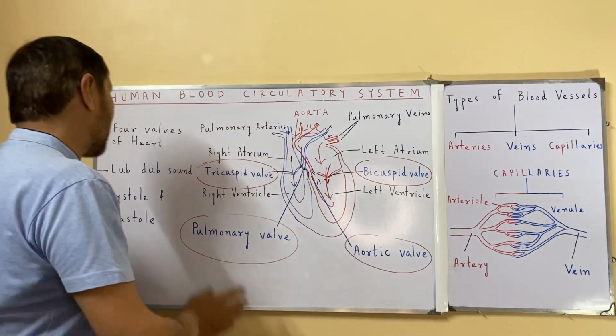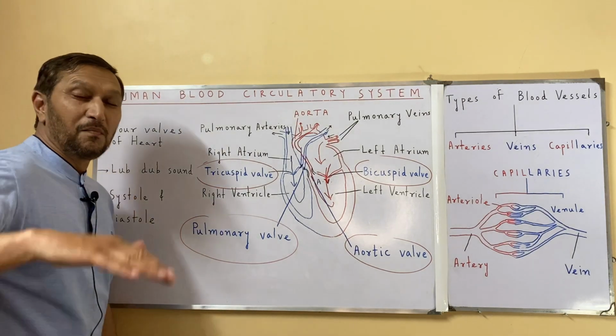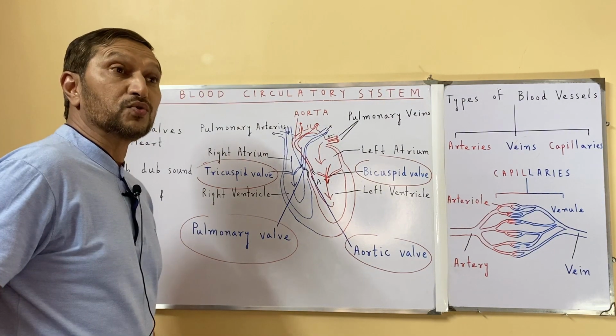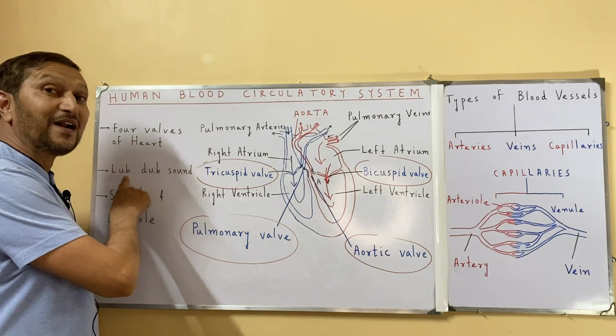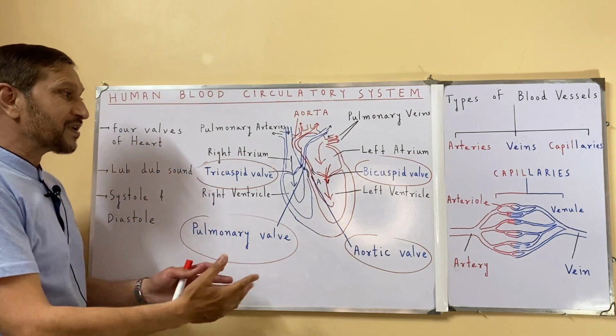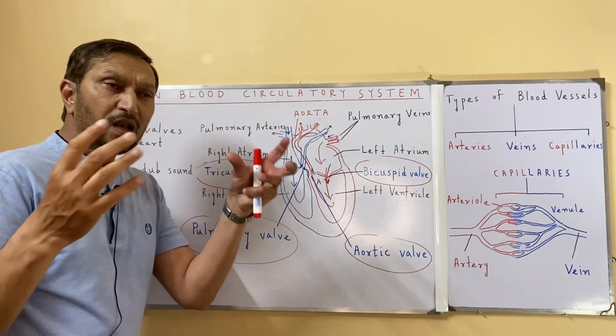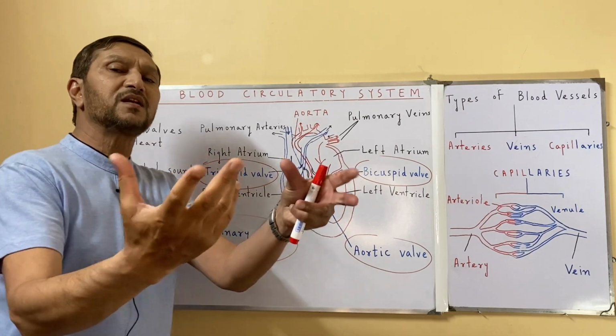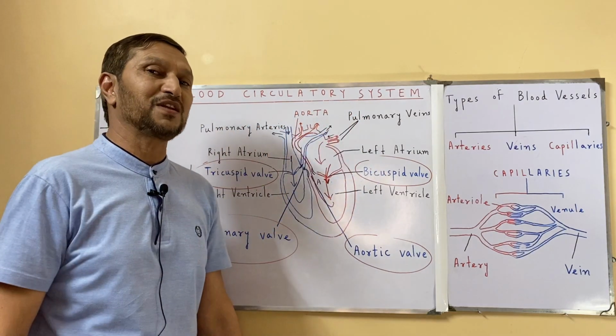And when they close, a lub sound is produced, a comparatively louder sound. Medically it is called the lub sound. All of this happens within 1 second, when one heartbeat is completed.